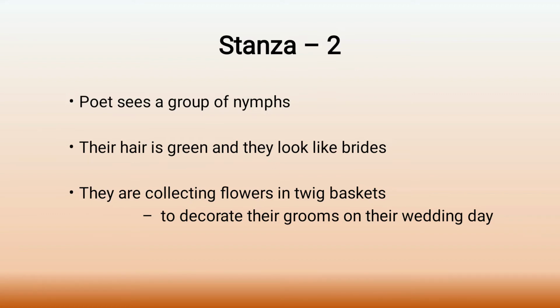They're so beautiful, charming, and cute. They are collecting flowers in baskets made of twigs. The term used in the poem is flaskets, but it's actually baskets.